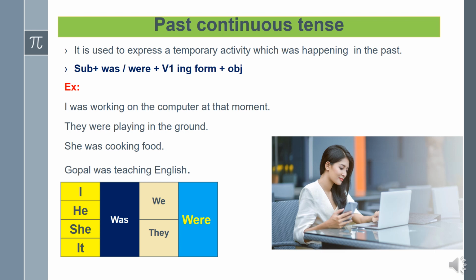She was cooking food. Cooking is in V4. Gopal was teaching English. Here teaching is in V4. In all these sentences, the verbs working, playing, cooking and teaching show that the action was continuing. By this we can understand that past continuous tense is used to express a temporary activity which was continuing in the past.